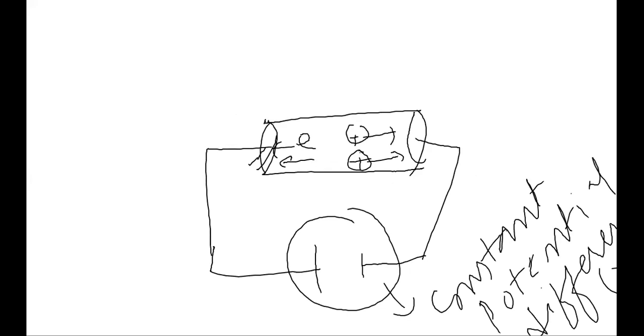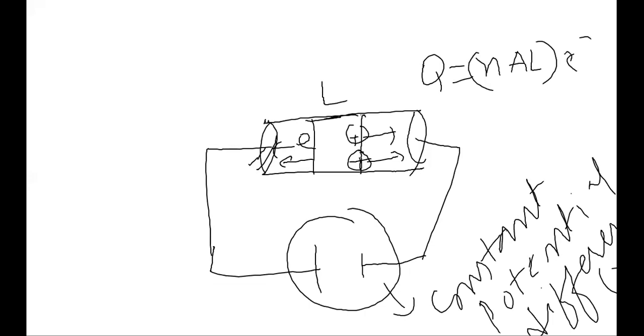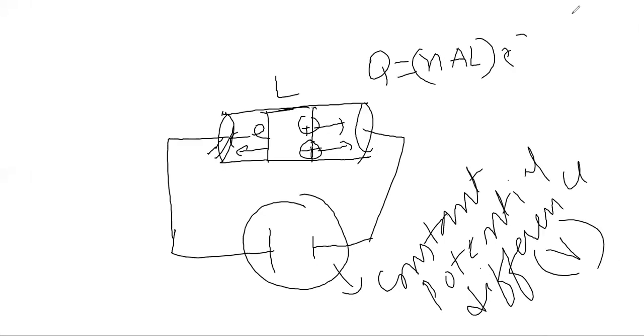Okay, so we also saw that if we choose any length of the conductor, and we want to calculate how many charges are there in that piece of section, then the total charge in that section will be n A L e, where e is the charge on each electron or positive charge. Positive charge and negative charge both have the same magnitude.